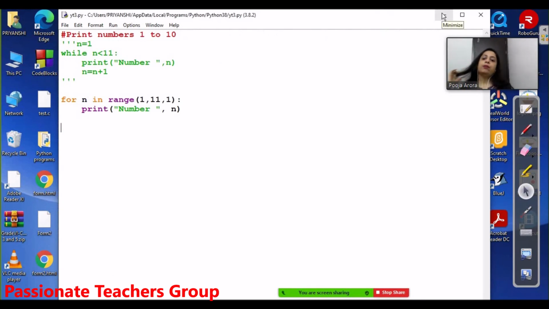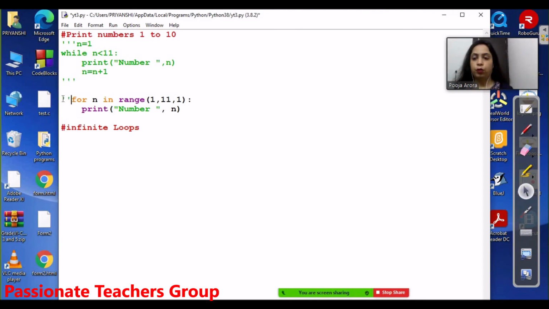Now for today I am going to tell you that if my conditions are not placed properly, I may fall into the trap of an infinite loop. So what are infinite loops? Whenever my conditions are not placed properly, sometimes I get trapped in the same set of conditions and the same set of statements, and those statements keep on running, and I have to manually and forcefully stop the program. Let me show you how.